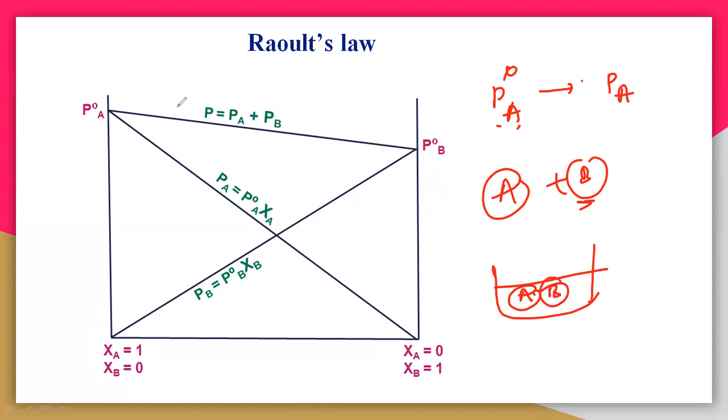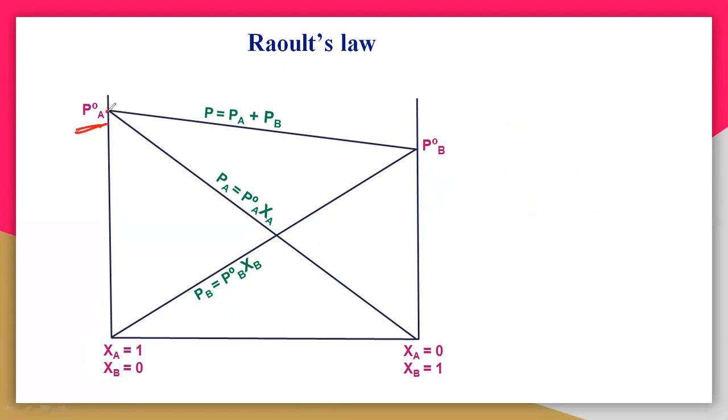Here, P naught A is the vapor pressure of pure A, and on the right side this is the vapor pressure of P naught B. So why is the vapor pressure of A greater compared with P naught B? Let us say the pressures are 10, 20, 30, 40, 50, 60, and 70, whatever may be.